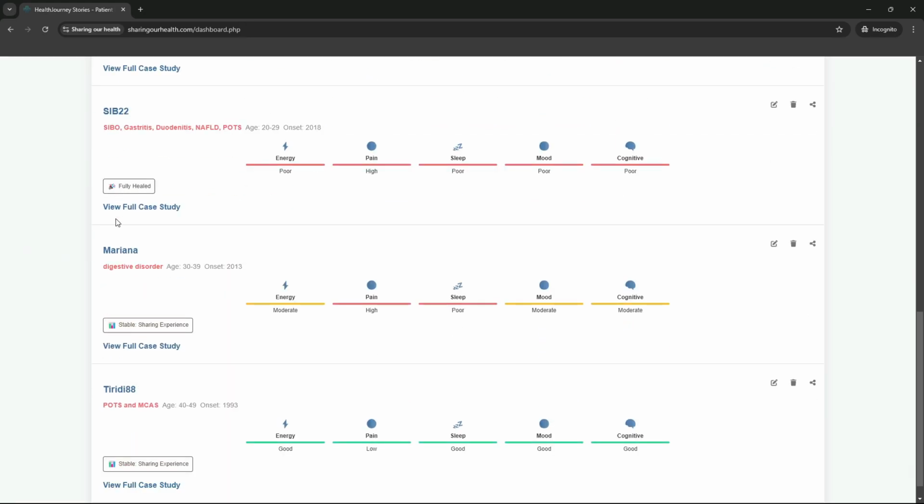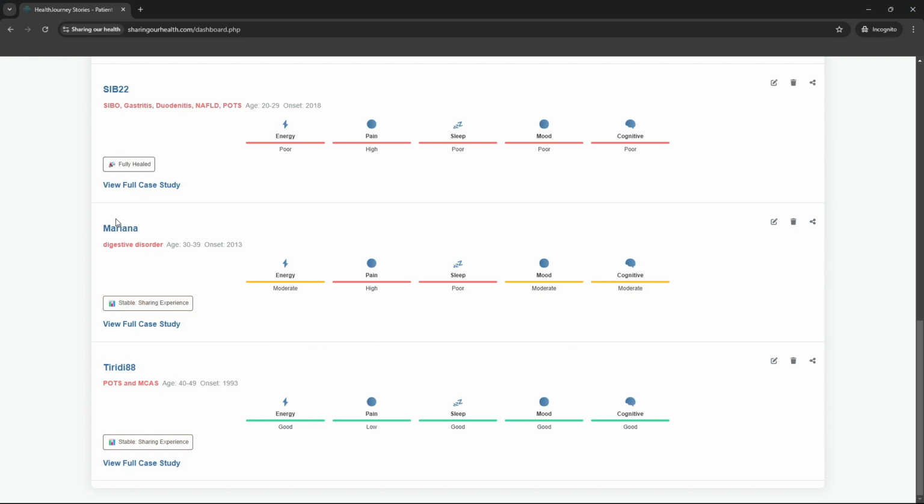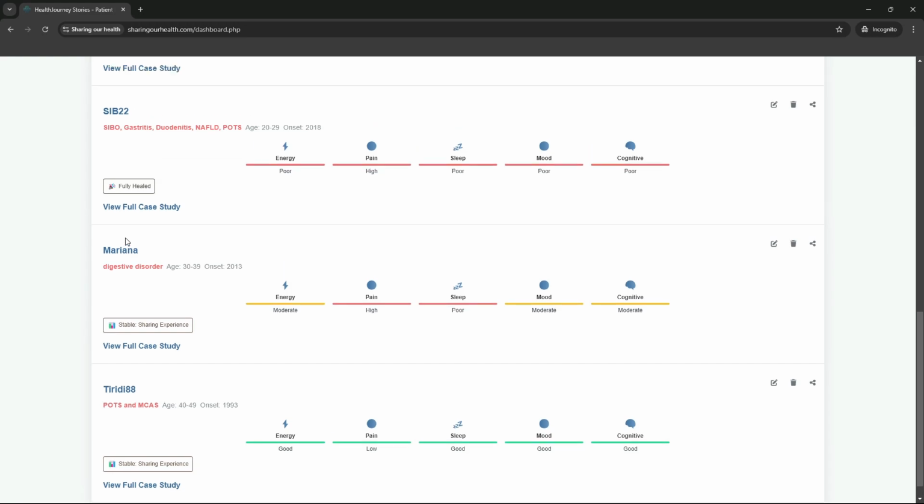We now have more than 5 users that share their story with us. And your story is welcome. If you have anything that's going on with your health and you'd like to share, whether you're healed or whether you're still struggling or whether you're still very, very sick, it doesn't matter. Anything can be helpful. Just as I showed you, for example, if you find out that magnesium works for anxiety, just saying that one thing in your story is still very useful, right? Because if someone finds your story, they can say, oh, magnesium might work for my anxiety, so I'm going to try it. So it's very useful.